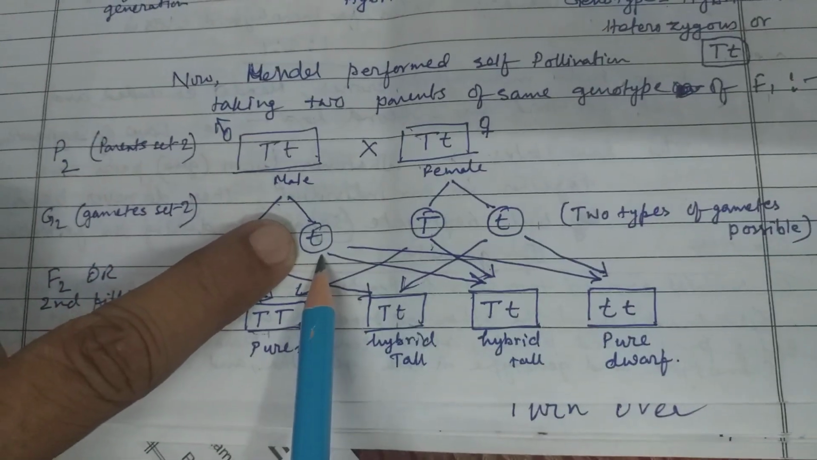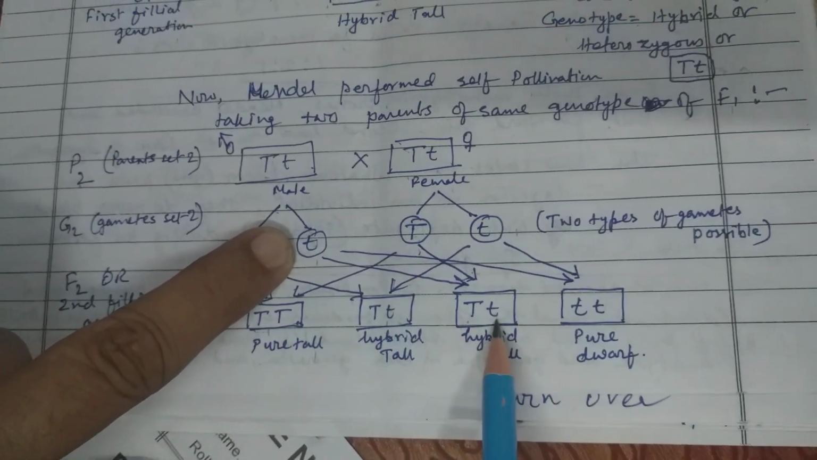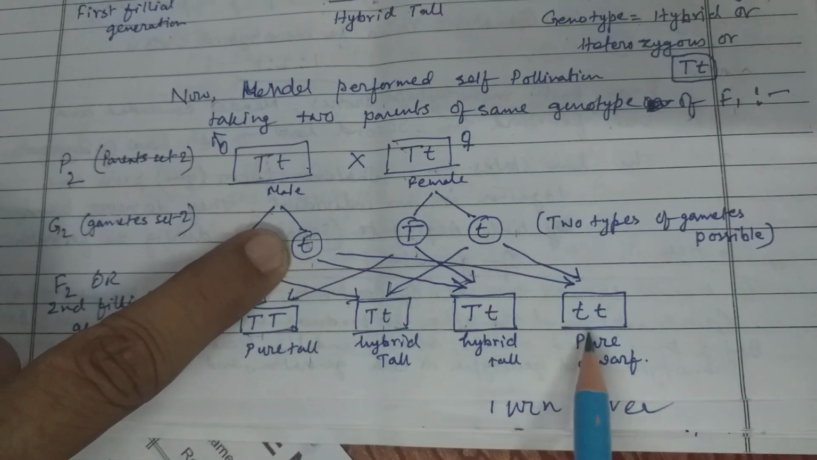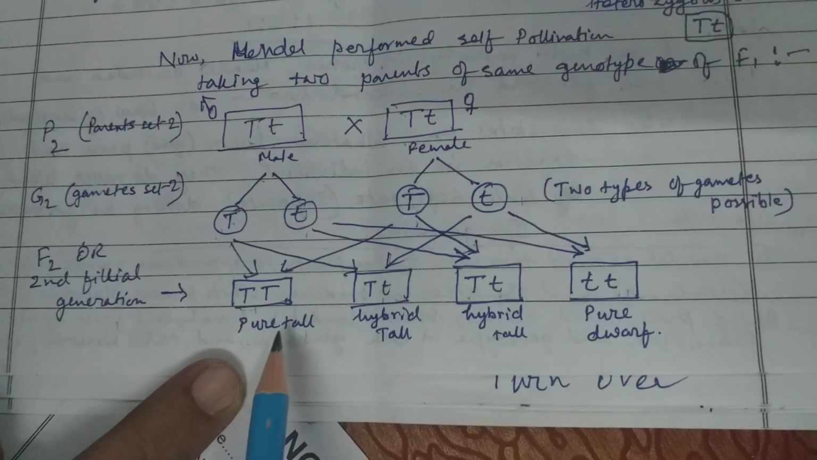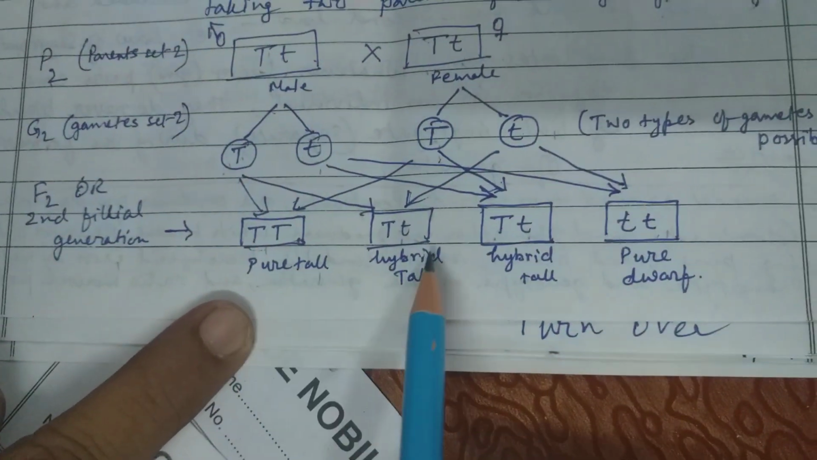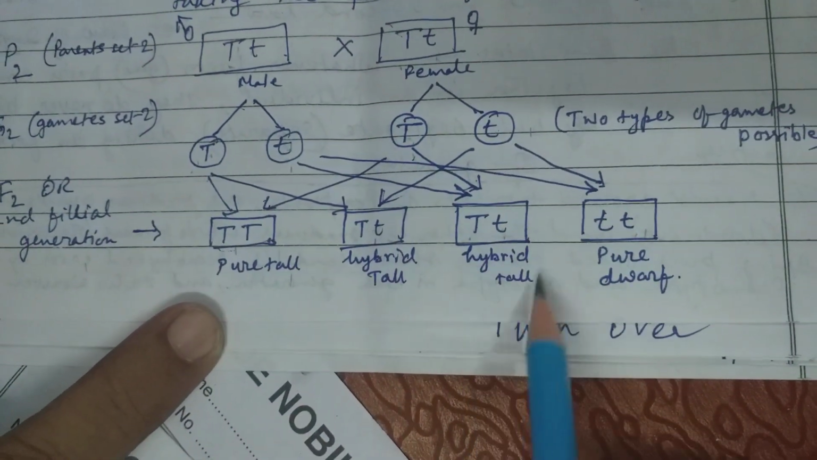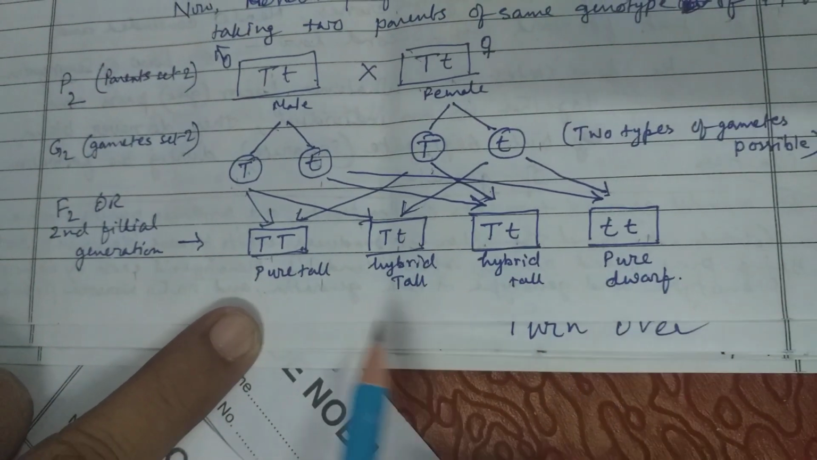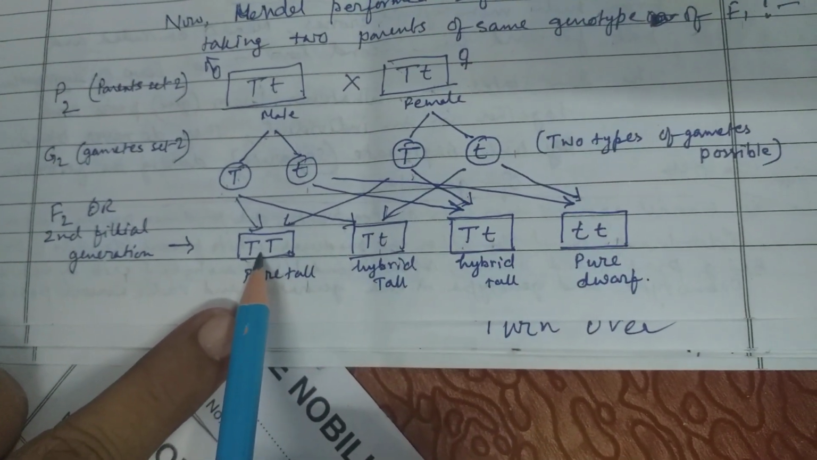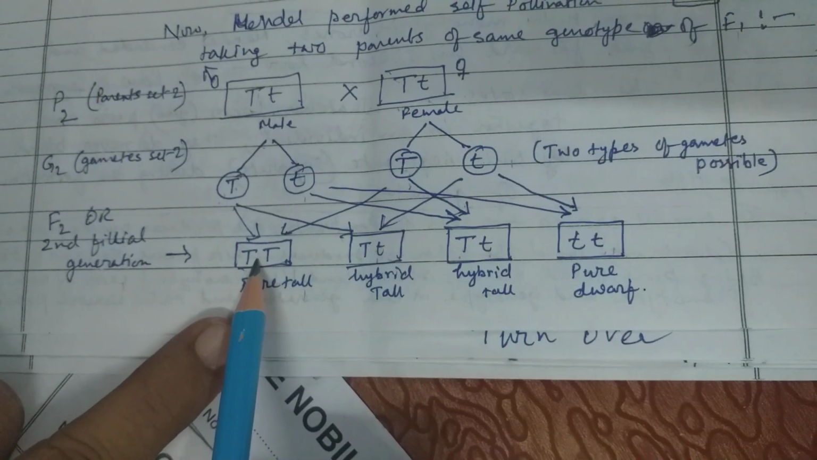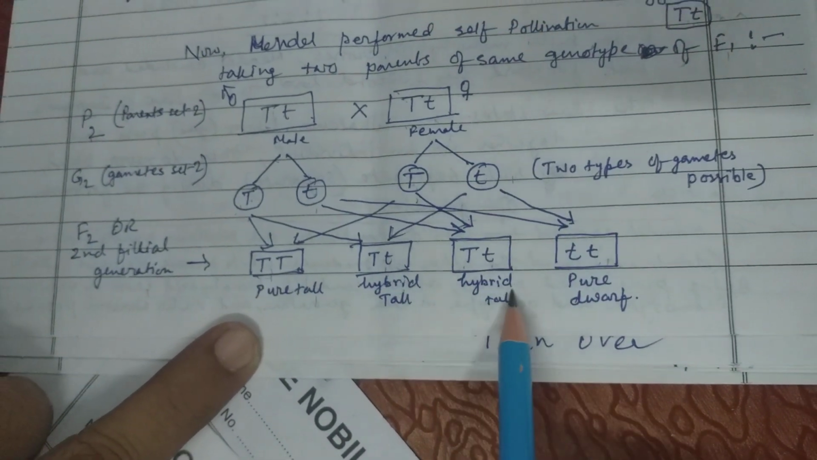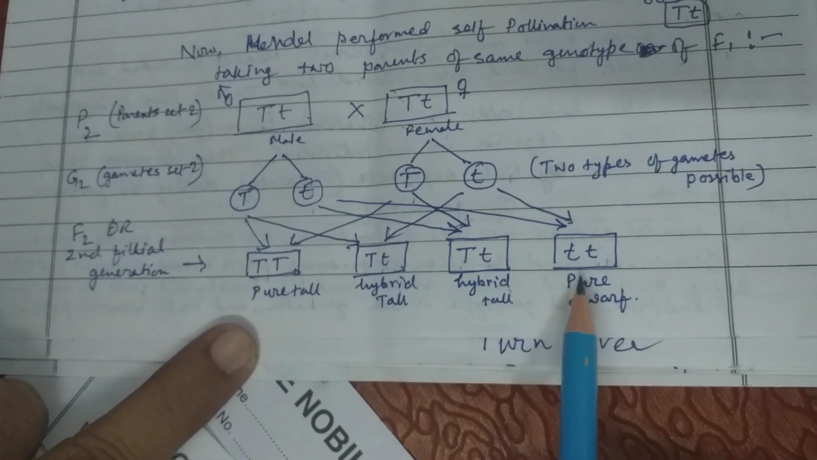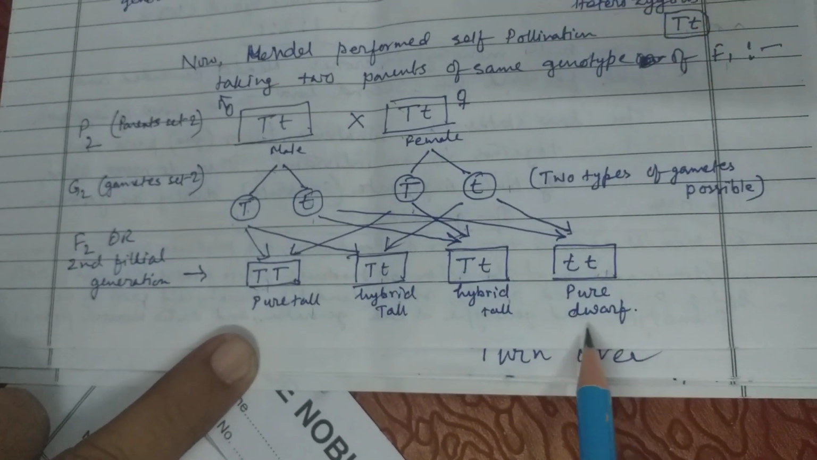This gamete is crossed with this one, it is capital T, small t, and this one crossed with this, both of them are small t. Now what will be the appearance of this? This will appear tall, this also will appear tall, this also will appear tall, this will be dwarf. But remember, this is pure tall, that means genotypically pure. This is genotypically hybrid or heterozygous. This is genotypically hybrid or heterozygous. This is genotypically pure dwarf or homozygous.